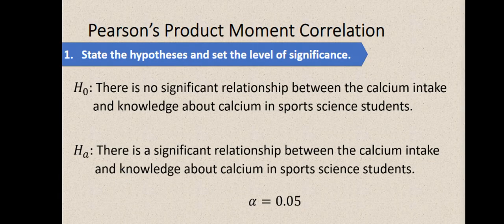So, syempre, we need to state the hypothesis, no? So, for the null hypothesis, there is no significant relationship between the calcium intake and knowledge about calcium in sports science students. And for the alternative naman, there is a significant relationship between the calcium intake and knowledge about calcium in sports science students. And then, yung naset na level of significance niya is 0.05, and that is for the step 1.